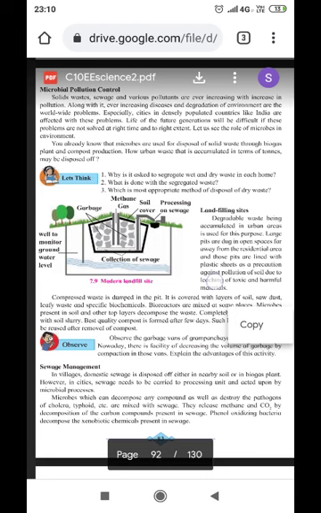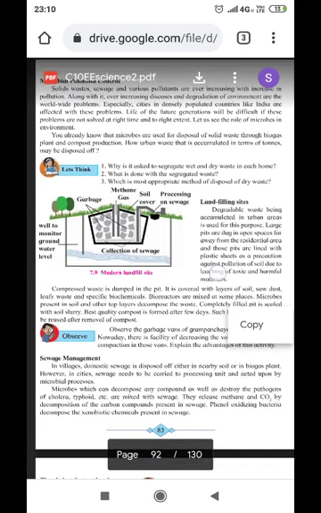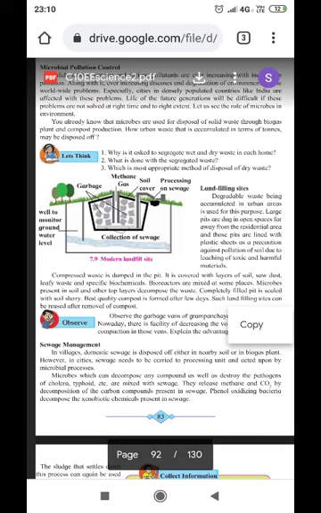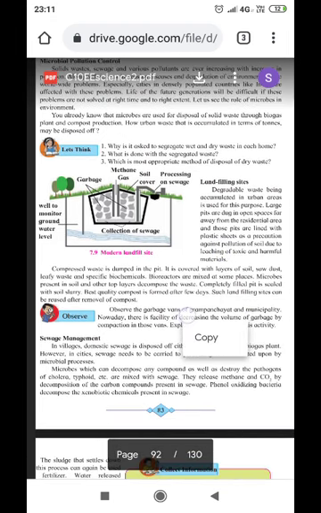Cities in densely populated countries like India are especially affected. The life of future generations will be difficult if these problems are not solved at the right time and to the right extent. Let us see the role of microbes in the environment. In this paragraph, we have discussed the problems faced by densely populated countries, and how they can be solved we will discuss in the next part.